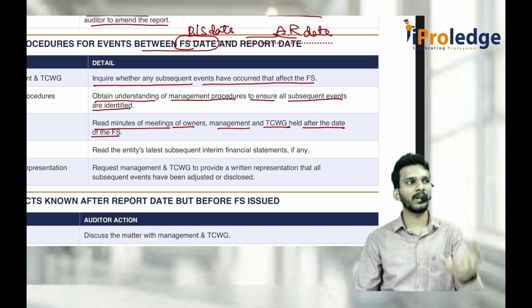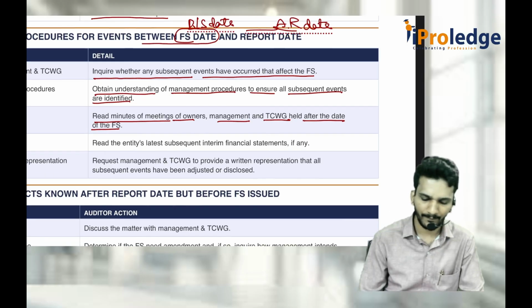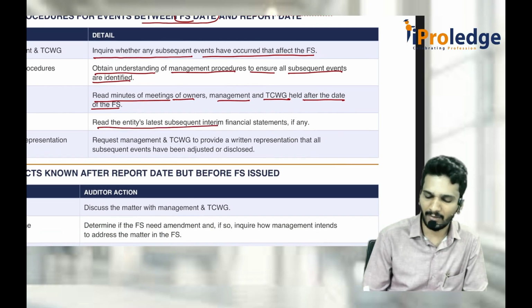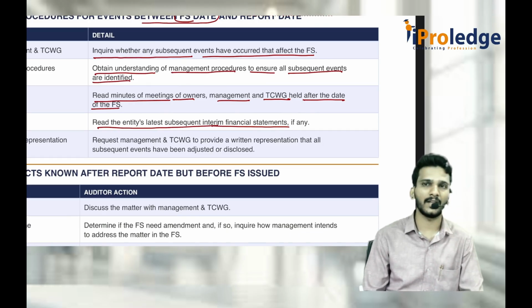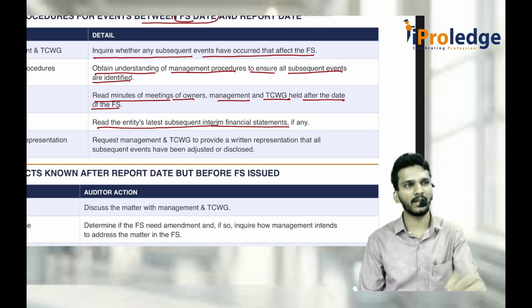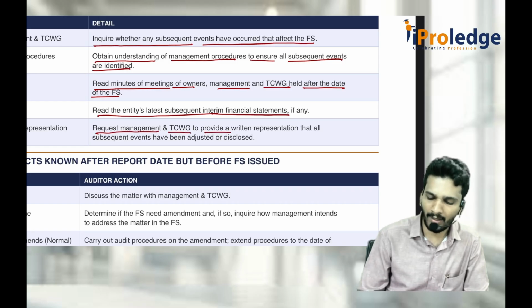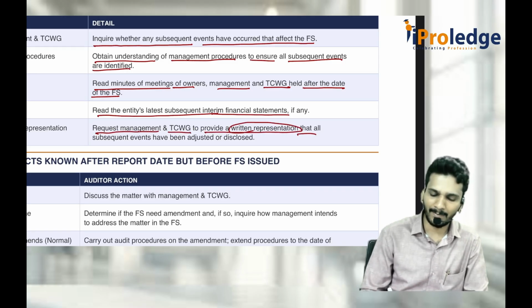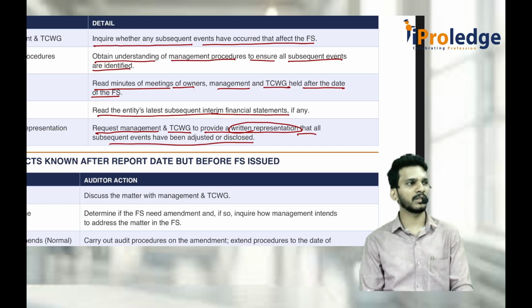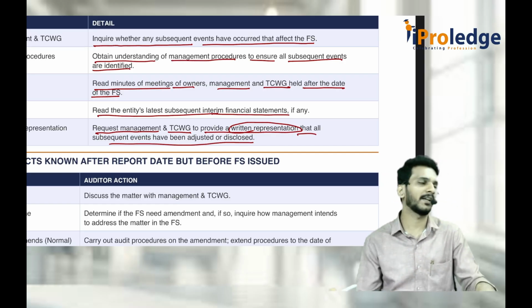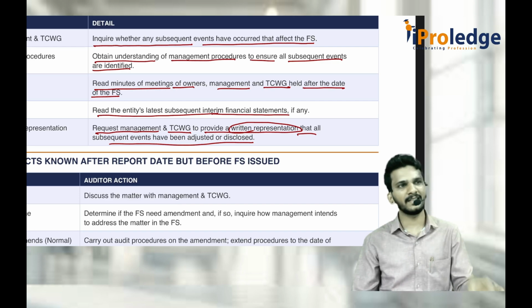You read the minutes and you will understand what types of decisions have been taken, or whether there are any events after the balance sheet date. Read the entity's latest subsequent interim financial statements, if anything is available, maybe first quarter, second quarter if possible. Request the management and TCWG to provide a written representation that all the subsequent events have been adjusted or disclosed in the financial statements and nothing has been left out. This is actually SE1.